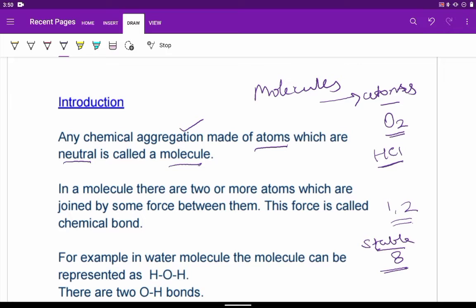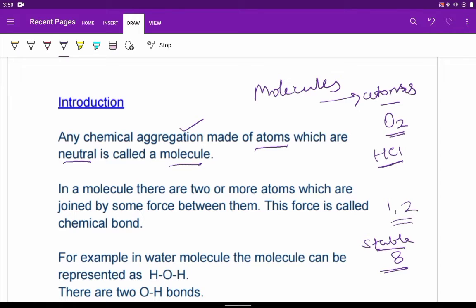Now what are the noble gases? The gases like helium, neon, argon, they are noble in the sense they do not chemically combine with any other element or with any second atom of the same element, like helium and two helium atoms will not combine. So this is called chemically inert.